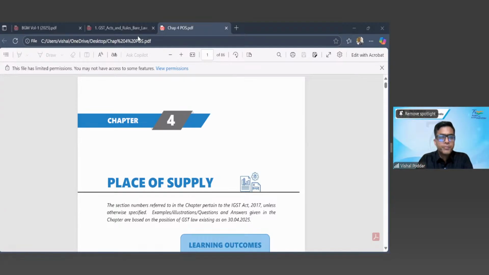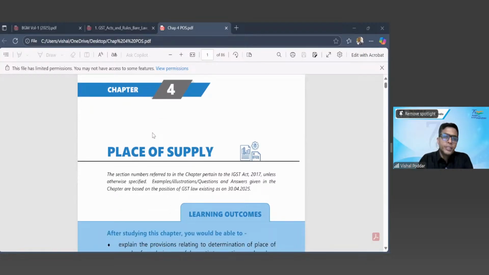Fine, students. So this is the backdrop of this entire chapter, place of supply, which means the destination state, correct? And it may not be the physical state or the physical endpoint of supply, because as I said many times, it is difficult to identify physically where the supply is ending.